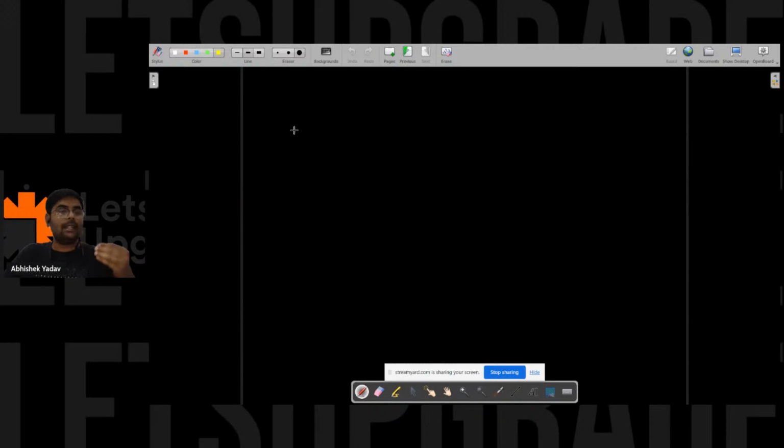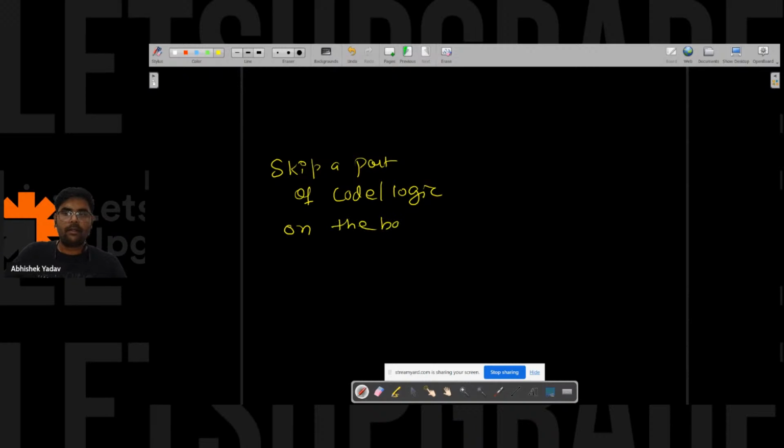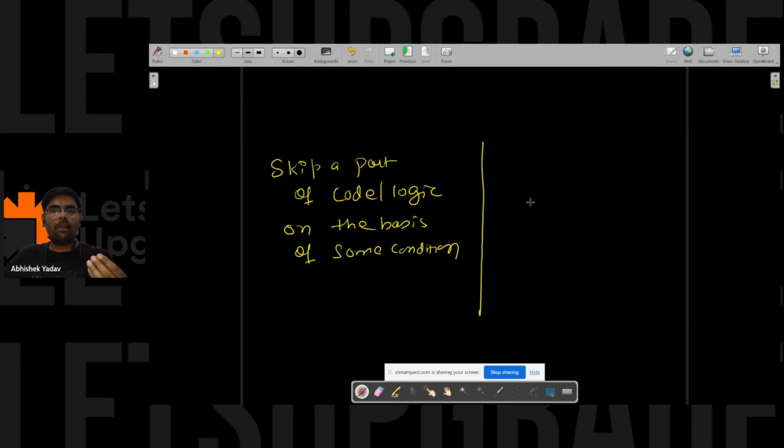You may encounter a problem where you have to skip a part of the code or logic on the basis of some condition. Or you may encounter a problem where you have to repeat a logic again and again.